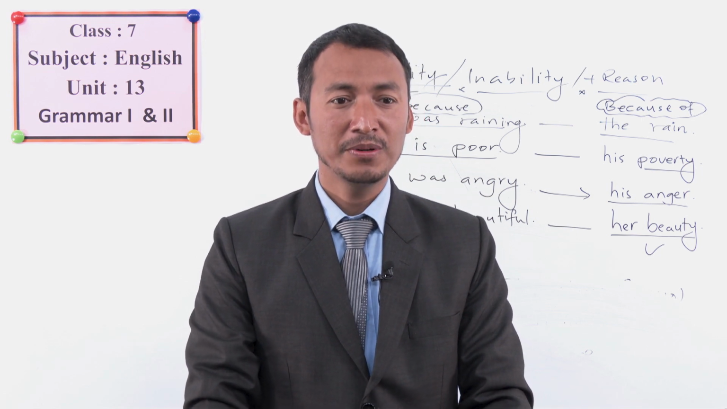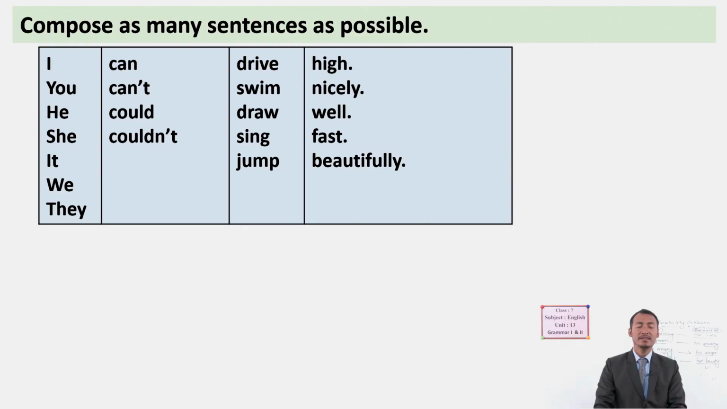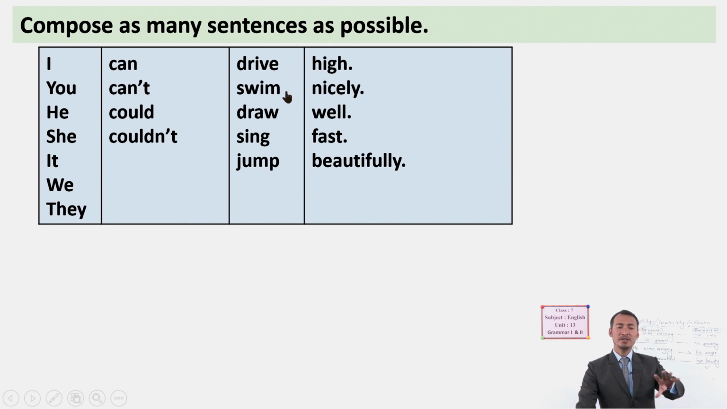Okay, dear students, now let's do more practice about expressing abilities and responding to them. So here you can compose. I have given you this list of words to practice as much as possible. You can compose as many sentences as possible by joining them. For example, I can drive fast. You can't swim well. He could draw nicely. Likewise, you can connect them and make sentences.